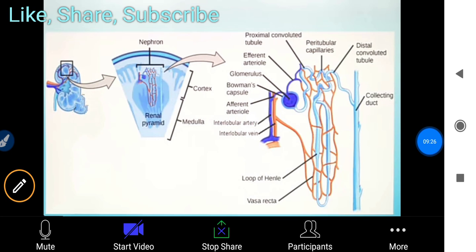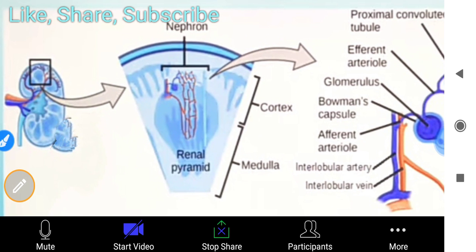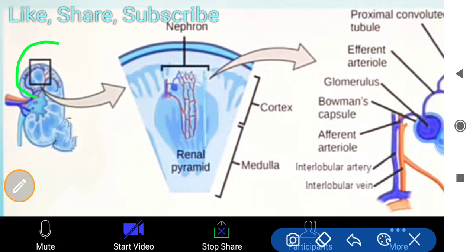One more thing is here. When you zoom out, see the structure carefully. When you zoom out one part of the kidney, it mainly consists of the nephron, which is the main functional unit. Sometimes a question is also asked, this is the main functional unit of kidney.